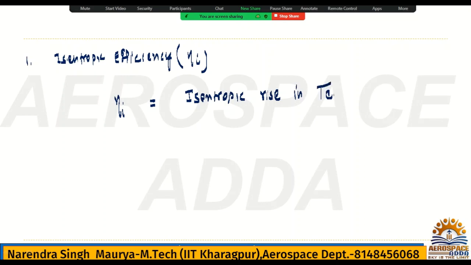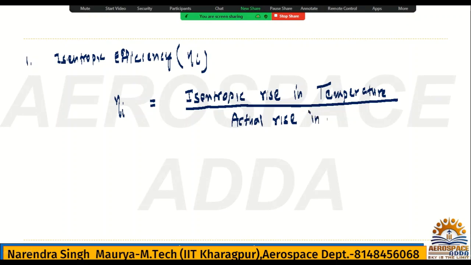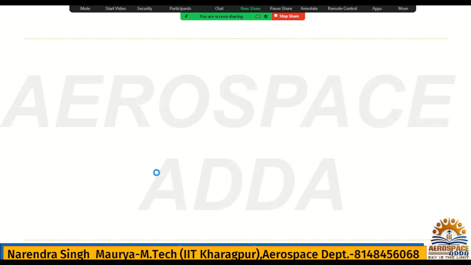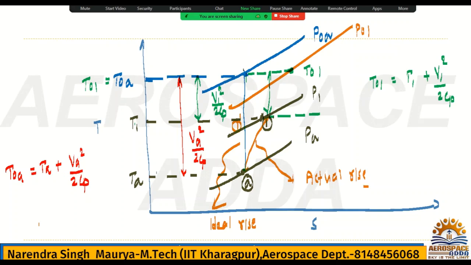Obviously isentropic efficiency is related to temperature, hence you will write isentropic rise in temperature divided by actual rise in temperature. So eta I. Okay. Check the diagram here. Isentropic rise. So if you say isentropic rise in temperature, where is the isentropic rise? Check.